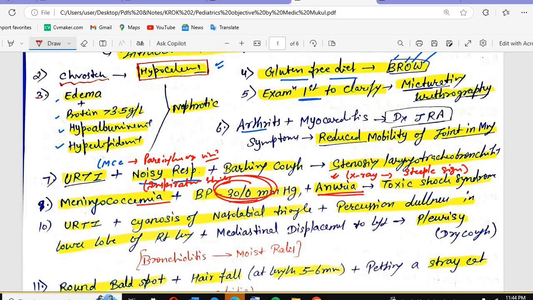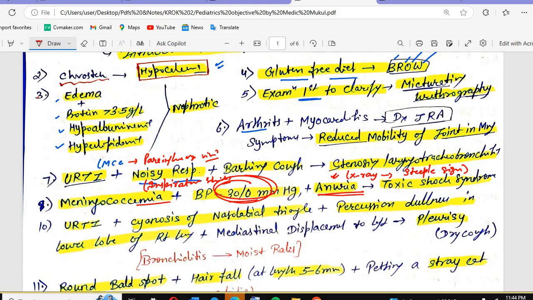Okay. Then we have the next one, that is URTI plus cyanosis of the nasolabial triangle, percussion dullness in the lower lobe of right lung, mediastinal displacement to left. What will be there? Pleurisy. What is pleurisy? Inflammation of the membrane of the lung. Pleurisy, basically pleuritis. We have inflammation of the pleura, the lining of the lung.